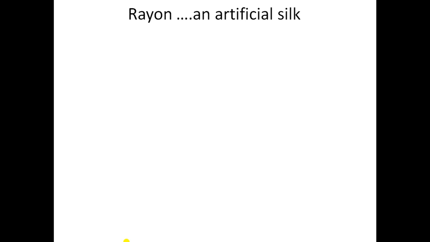Because it is reformed from the original cellulose fibers, and it can absorb sweat and thus can be comfortably worn in summer. Generally it is not easy or comfortable to wear silk during summertime, but rayon, as it is artificial silk and made up of cellulose, easily absorbs sweat, so it is advisable to wear it.